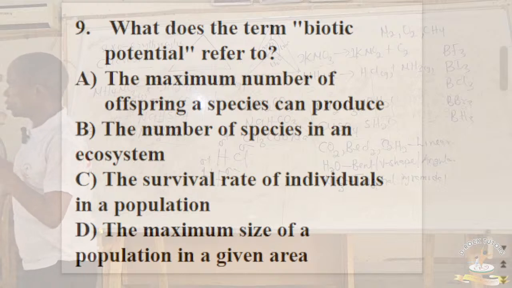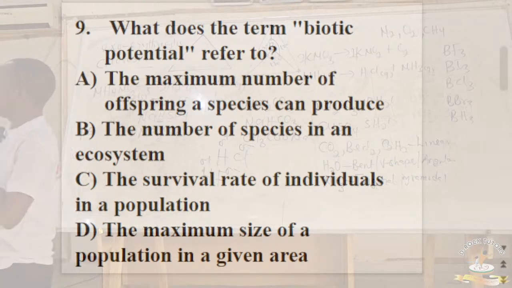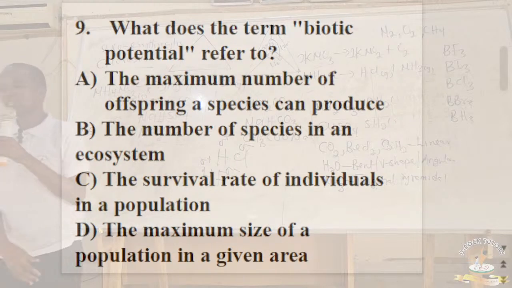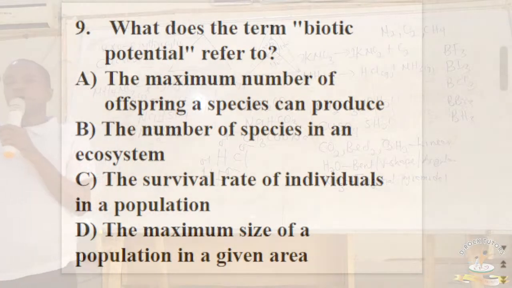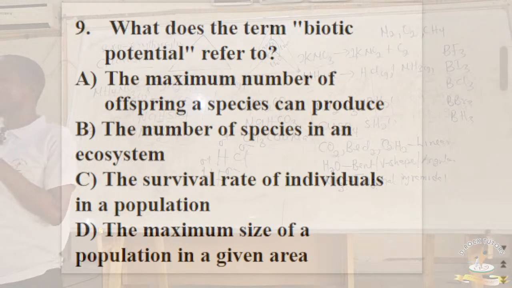So option A, the maximum number of offspring a species can produce, is the correct answer. Whenever you see biotic potential, it is talking about the maximum number that a particular species of organism can produce within a particular area.